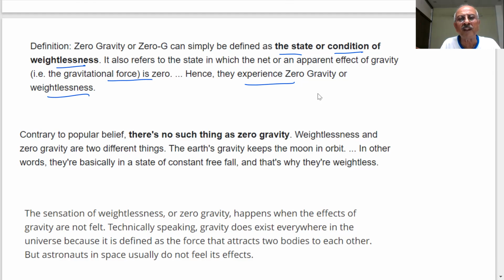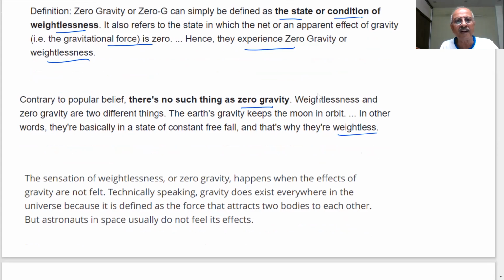Contrary to popular belief, there is no such thing as zero gravity. Weightlessness and zero gravity are two different things. The Earth's gravity keeps the moon in orbit. In other words, astronauts are basically in a state of constant free fall. That's why they are weightless. What is happening? The moon is orbiting. The Earth's gravity keeps the moon in orbit, so they are in a state of constant free fall, and that's why they are weightless.